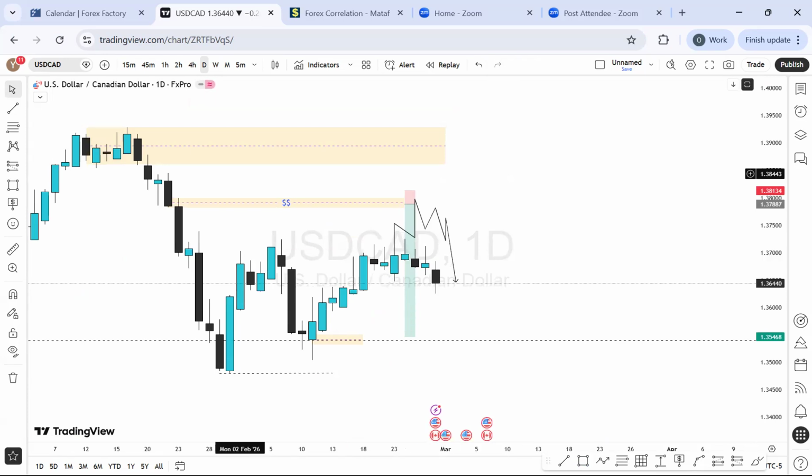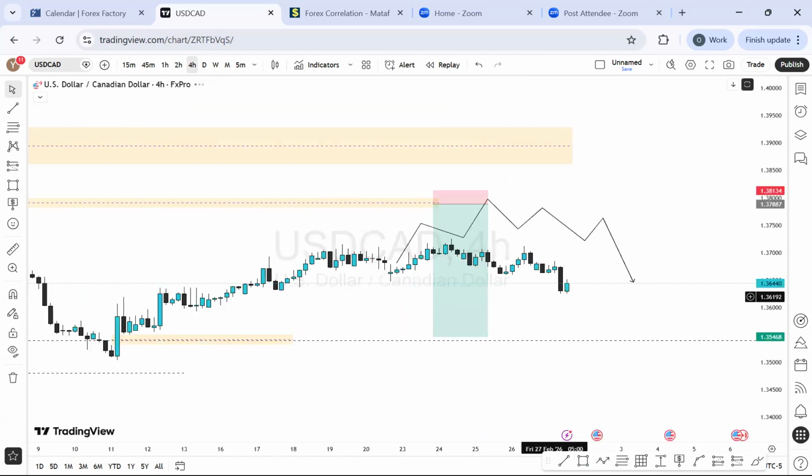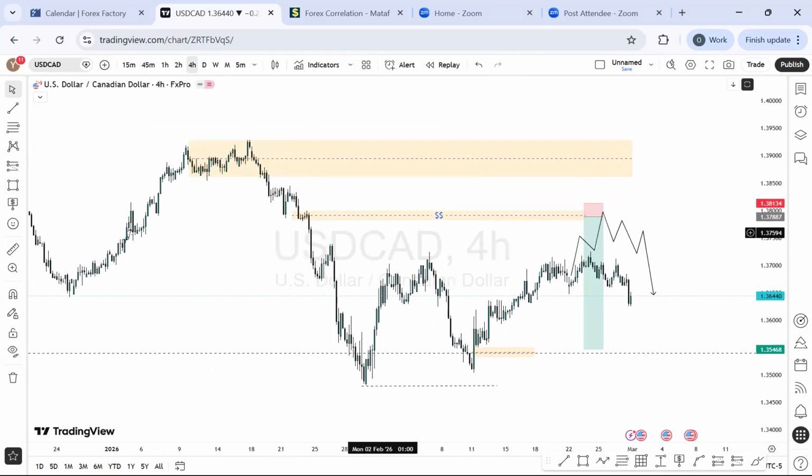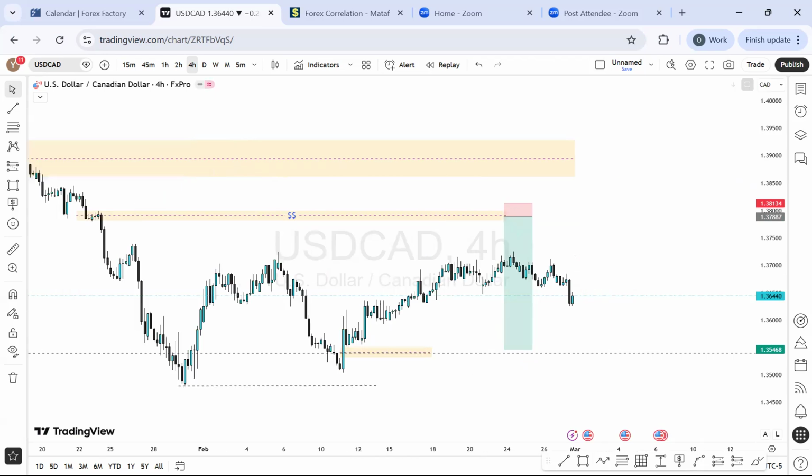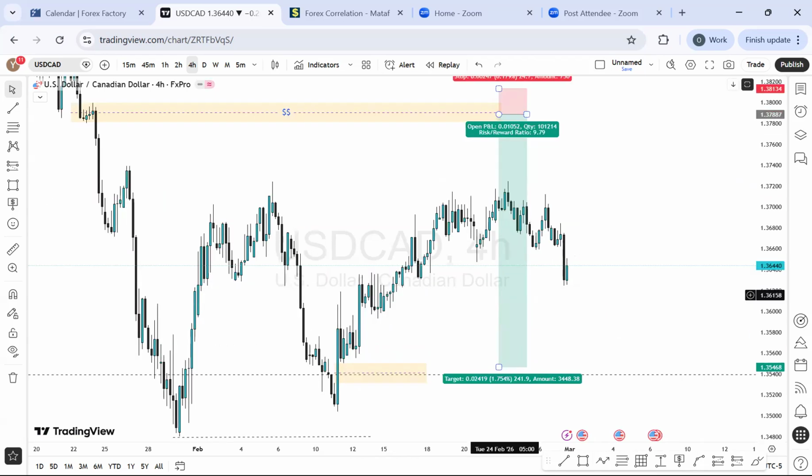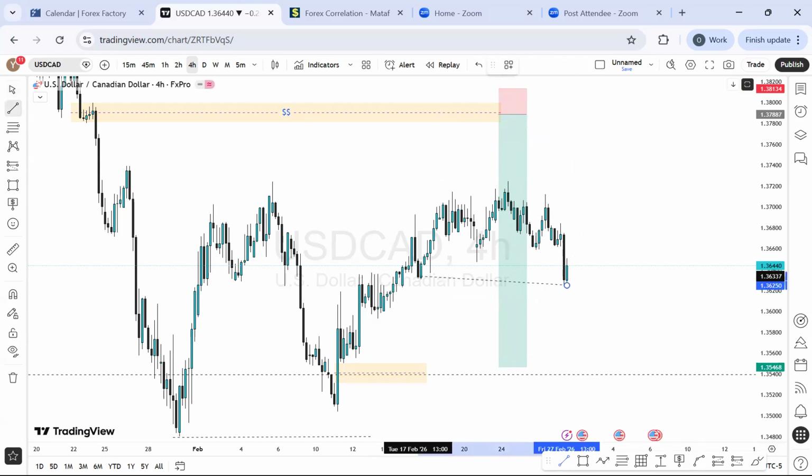But on the 4-hour time frame, what exactly are we seeing? We're looking at how the price will be at a premium level here, where we have a supply. And that is my projection with this one I have here. So I'm expecting more buy here, but the price has actually shifted for this last week. It shifted a lot, that we have the price sitting right down at this price level of 1.3625 thereabout.